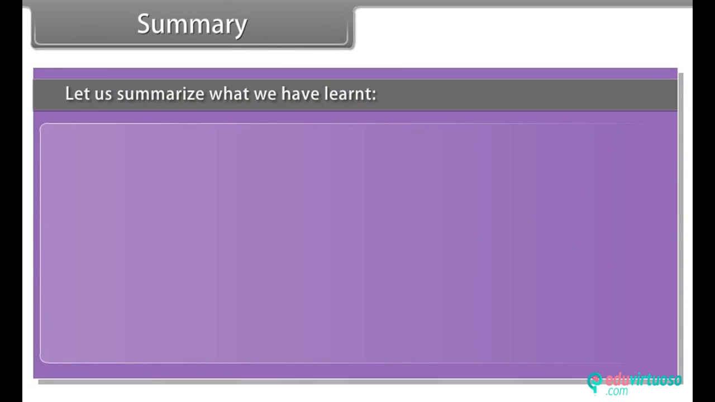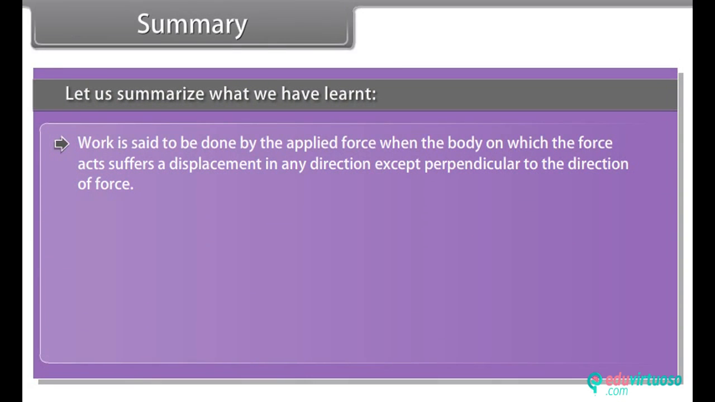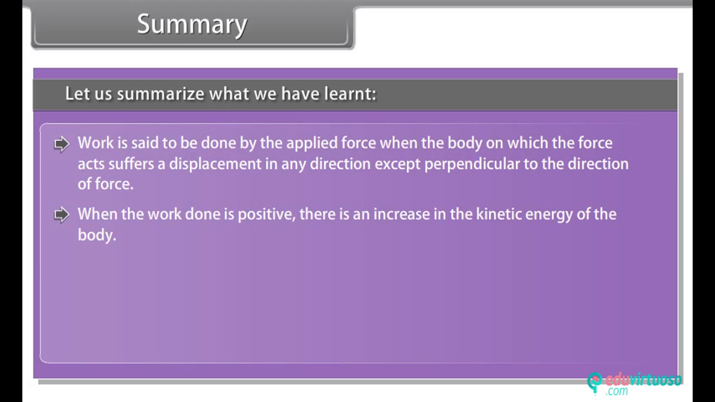Summary. Let us summarize what we have learned. Work is said to be done by the applied forces when the body on which the force acts suffers a displacement in any direction except perpendicular to the direction of force. When the work done is positive, there is an increase in the kinetic energy of the body. Area between the F-S graph and the S-axis gives the work done.